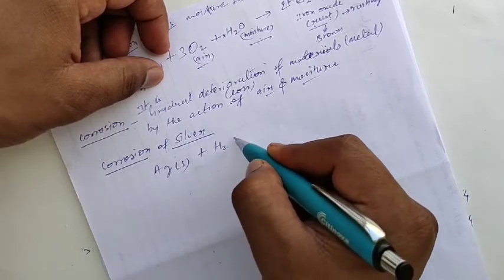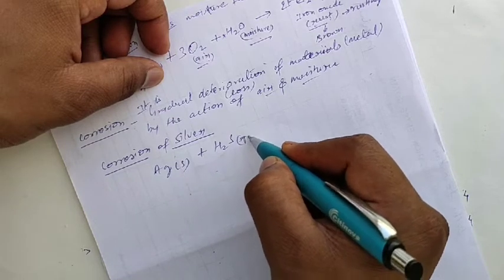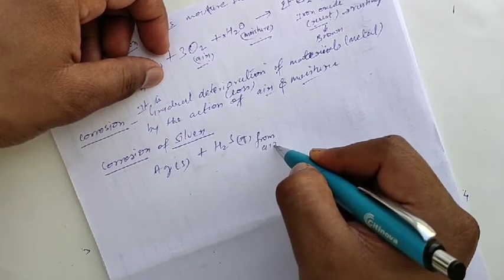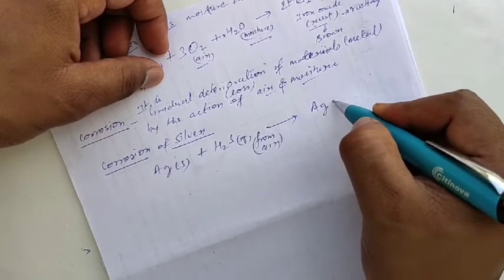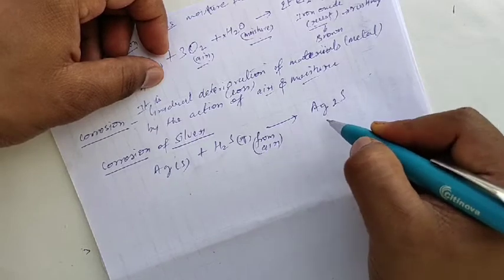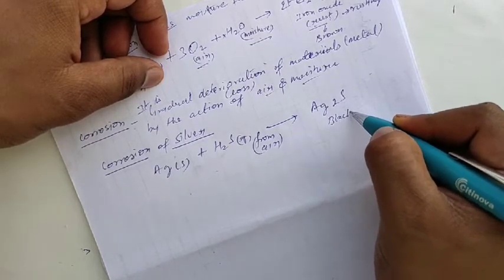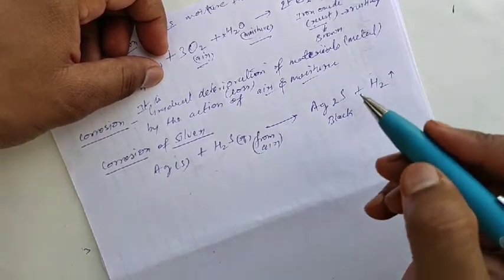When it reacts with hydrogen sulfide gas, this gas comes from air, right? It forms Ag2S. This is silver sulfide and it is black in color, and hydrogen gas is liberated.